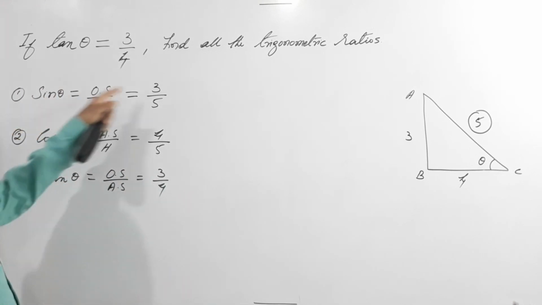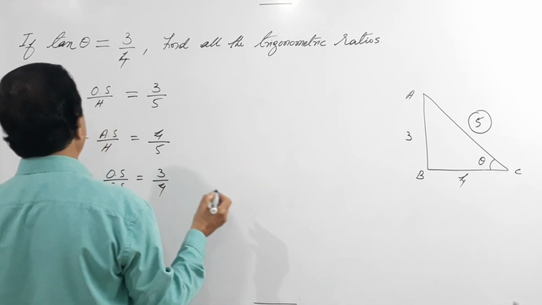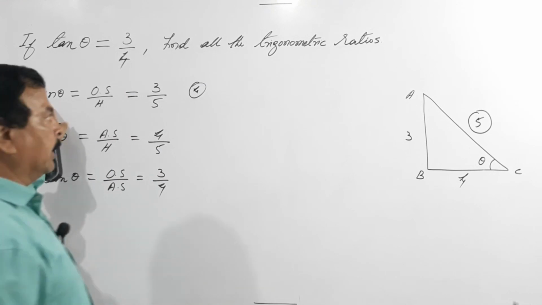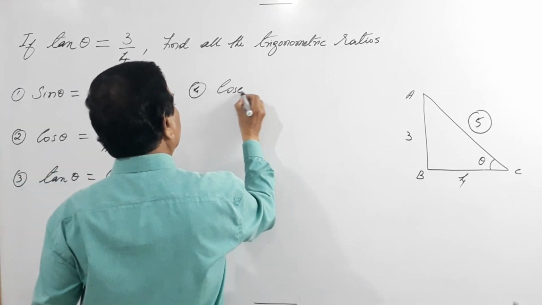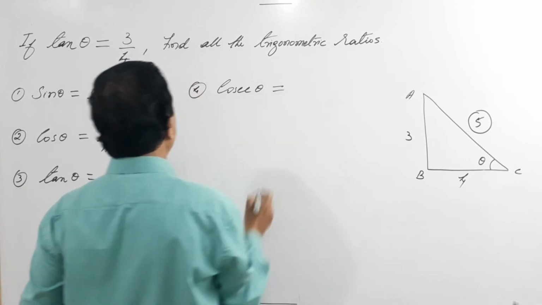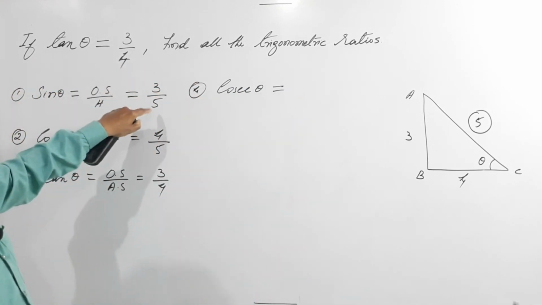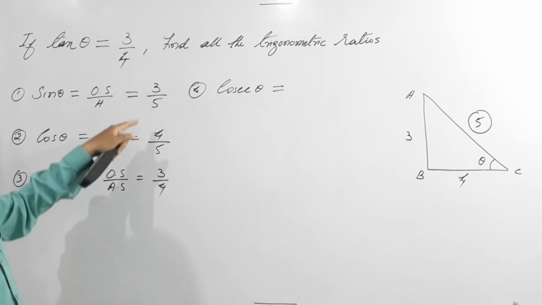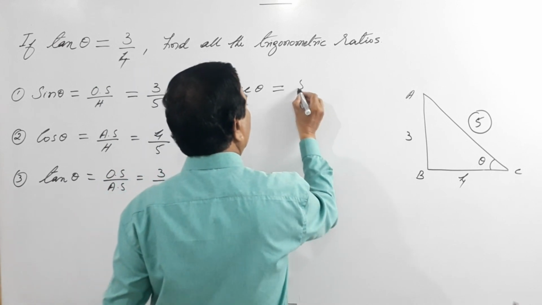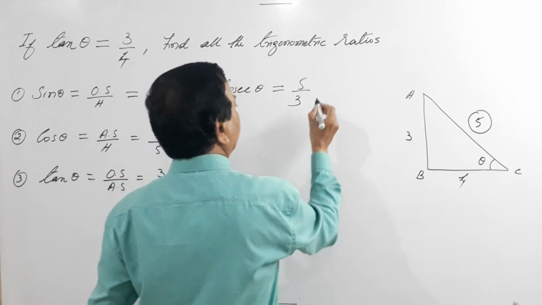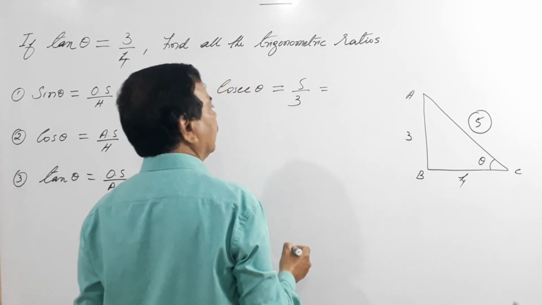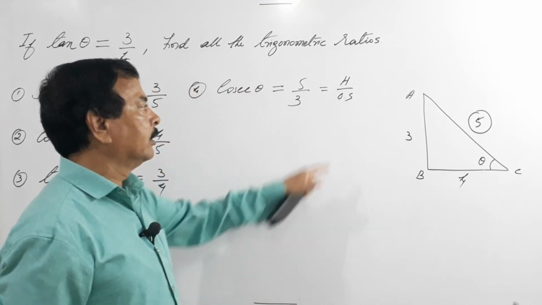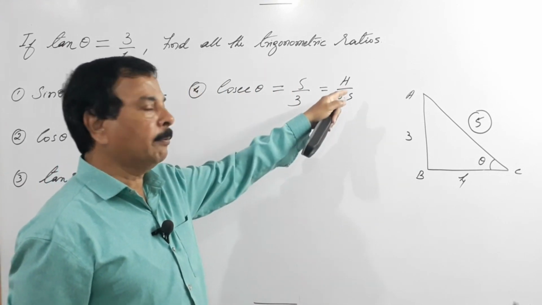Once you know this, you write the reciprocals one below the other, side by side. So fourth one, reciprocal of sin is cosecant theta. Cosecant theta will be what? Just reverse this. The denominator will become numerator, numerator will become denominator. I told you what reciprocals are. So this becomes 5 by 3. So in short, this is nothing but hypotenuse by opposite side, isn't it? Cosecant theta is hypotenuse by opposite side.